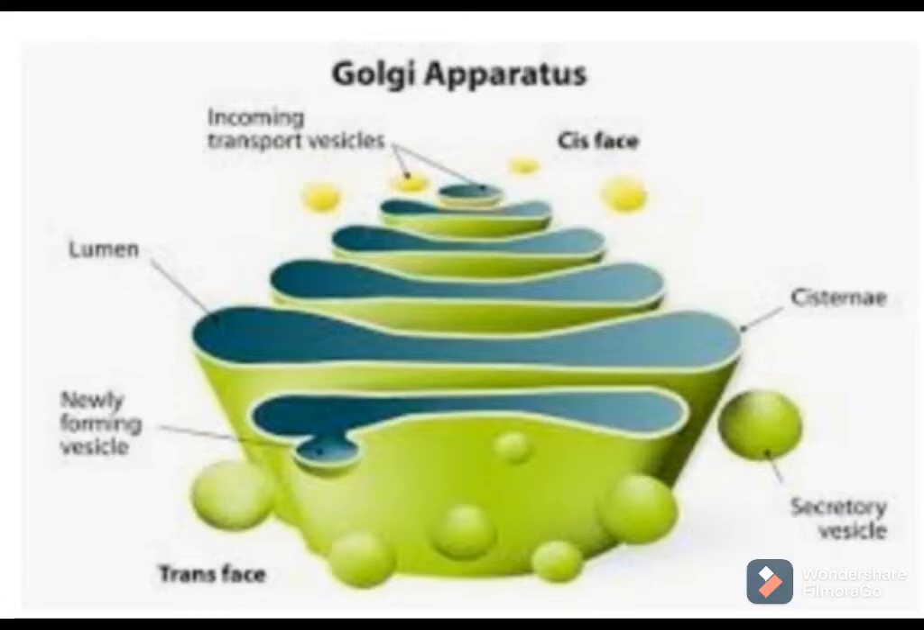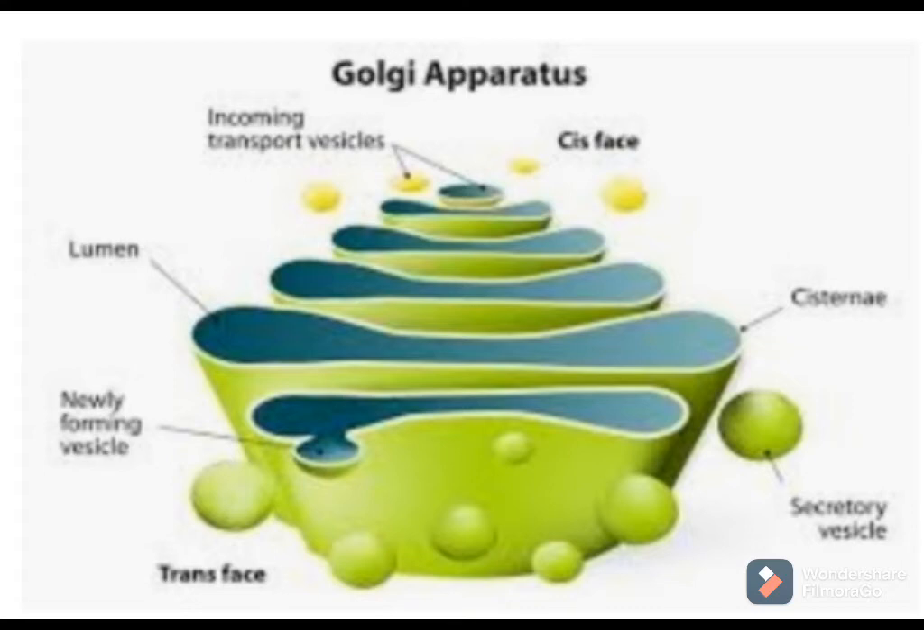So, what is meant by Golgi body? Golgi body is a membrane bound organelle, as you can see here in the diagram. Normally it is found in all eukaryotic cells. The exceptions are RBCs, sieve tubes in plants, male gametes of bryophytes and pteridophytes, and prokaryotic cells. These are the exceptional cases. Otherwise, the Golgi apparatus is found in all types of eukaryotic cells.